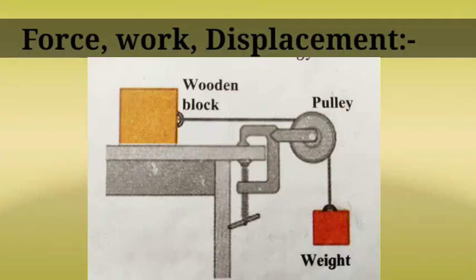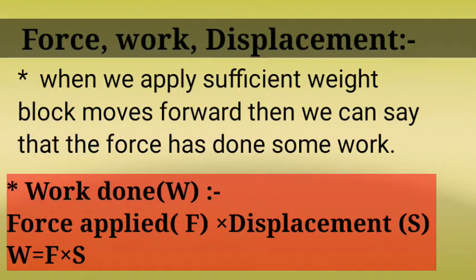Now let's learn the relationship between force, displacement and work. Look at the figure alongside carefully. A string attached to the wooden plank on a table is passed over a pulley and tied to a weight. On applying a sufficient weight, the block will be seen to move. When the block moves forward, we can say that it has been displaced. Due to the displacement, we say that the force has done some work. We can measure this work done with the help of the formula force into displacement.